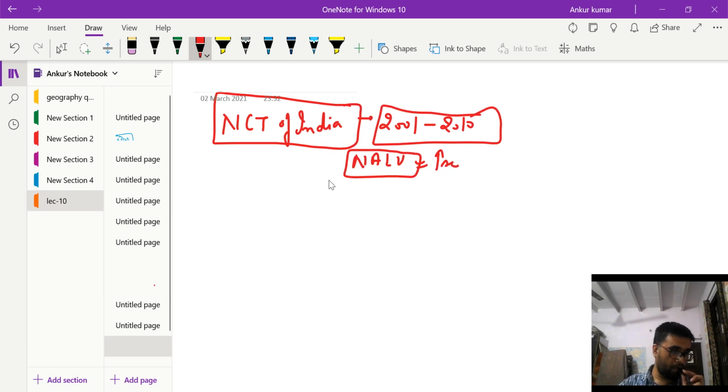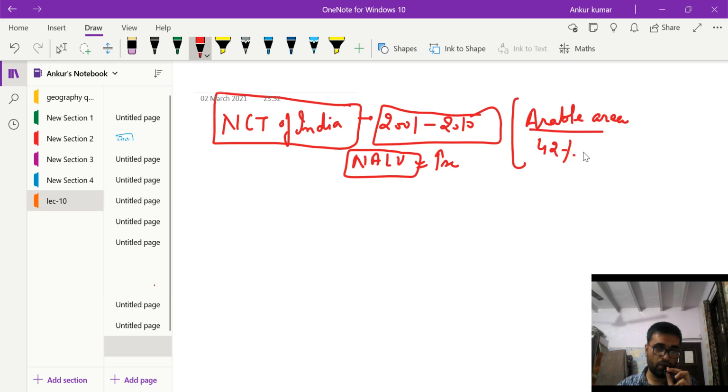The arable area in the National Capital Territory witnessed a decrease. And how much decrease was there in this period? In the arable area, where cultivation was done, this witnessed a sharp decrease from 42% to 36%, right?